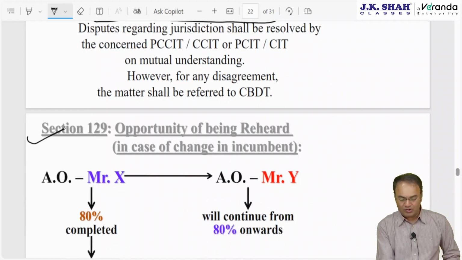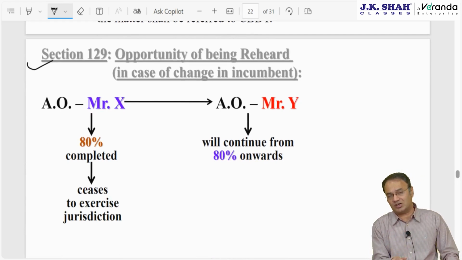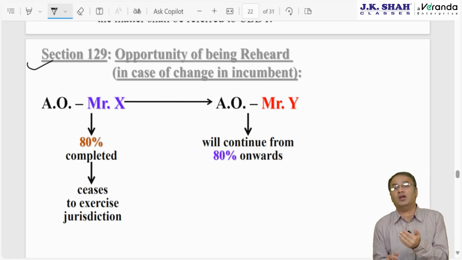Nowadays, with online IT returns, transferring of cases etc. does not happen. Section 129 is slightly important because questions have never come on Section 129 directly, but there is a reference to this section in a couple of upcoming chapters. Therefore, you should know what is 129. If you don't know, you will find difficulties in upcoming chapters. You will have a question mark on your face.